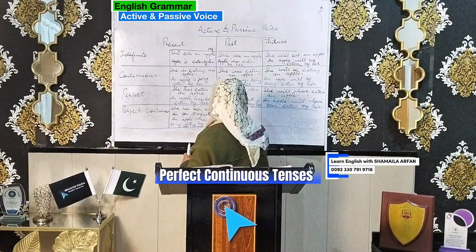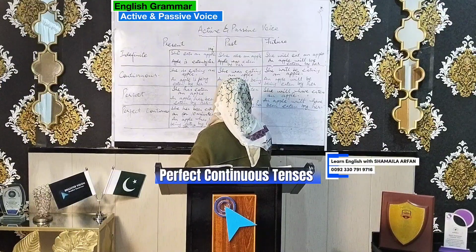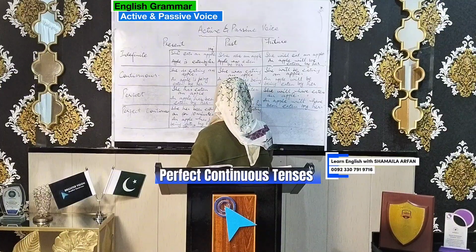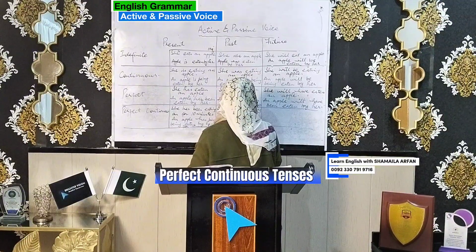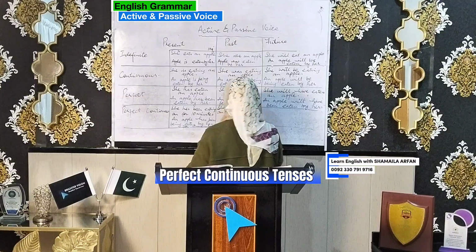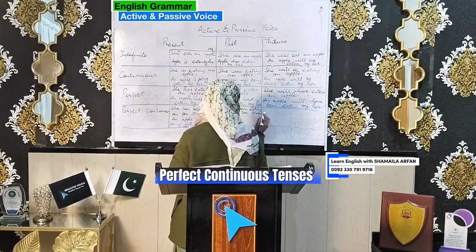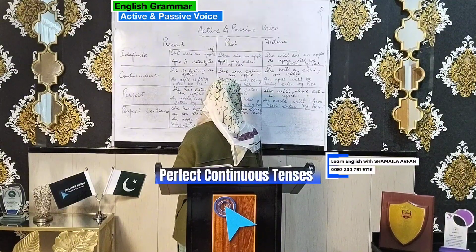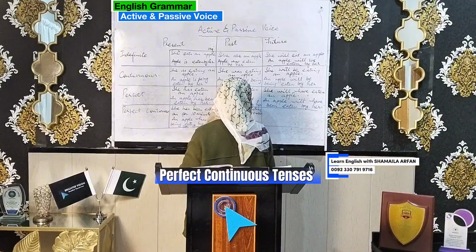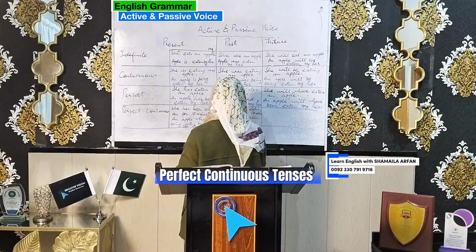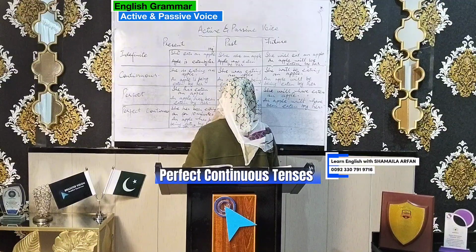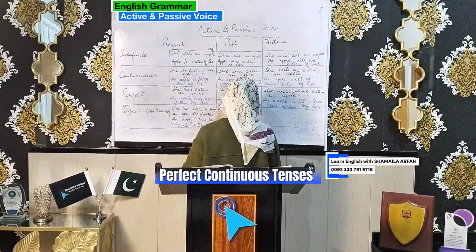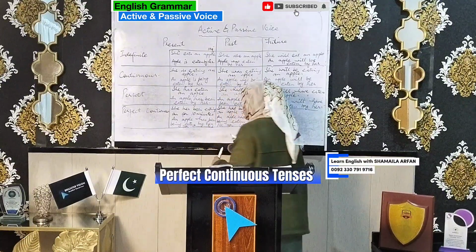Now has will change into had because it is past perfect continuous. She had been eating an apple for 10 minutes. Very slow she is. She takes 10 minutes to eat an apple. Well, she had been eating an apple for 10 minutes, and now the conversion is an apple had been being eaten by her for 10 minutes, right? Alright, I am writing here the abbreviation.